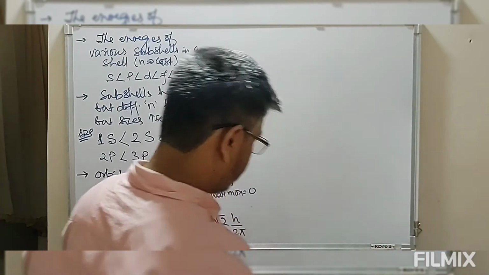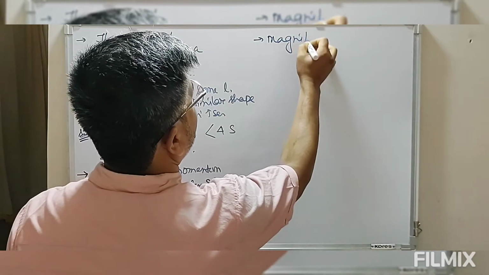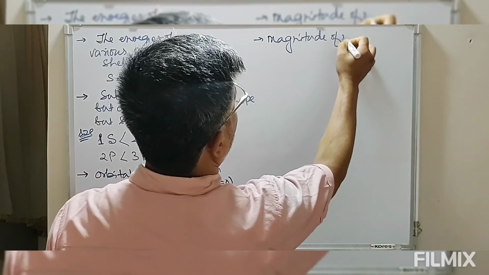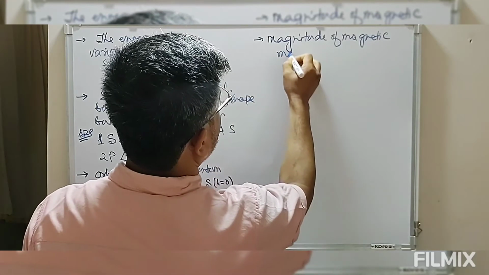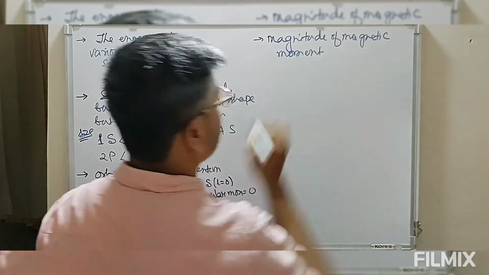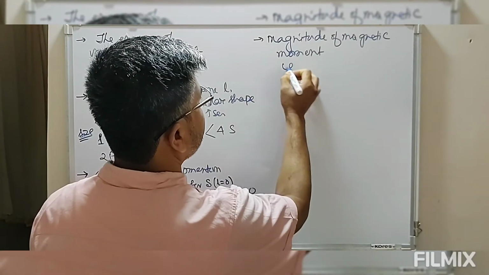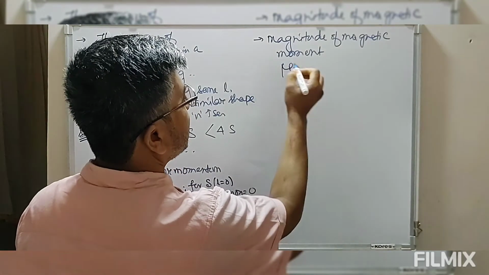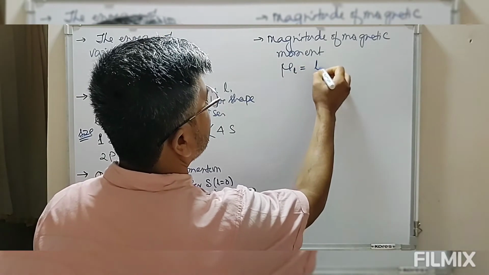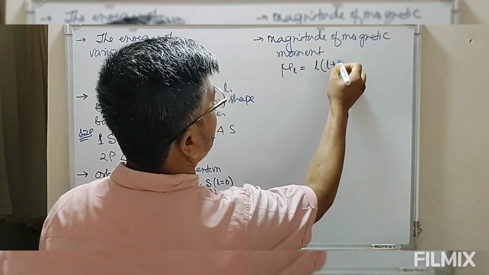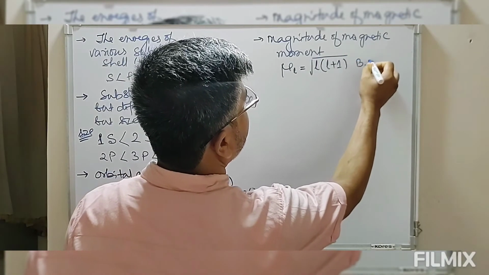Once we have this quantum number, we can define the magnitude of the magnetic moment. The magnitude of the magnetic moment is defined as mu l, which equals root of l(l+1) into BM.